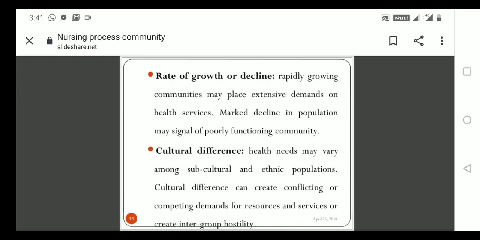We have to teach in different manners, because they are thinking about their culture and will show their mannerisms. So you should study the culture of the particular community, then only make communication with the people. And you should understand what resources are present in the community, which is helping and which is not helping the community people.